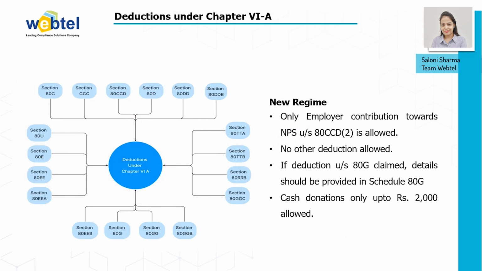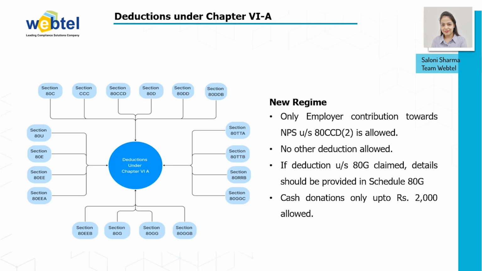Then comes your deductions under Chapter 6A. If a person is going to opt for the old regime, then they can claim the deductions of all the sections available under Chapter 6A. But if a person is going to opt for the new tax regime, then only the employer contribution towards NPS under section 80CCD(2) is allowed. No other deductions are allowed as per the new regime.